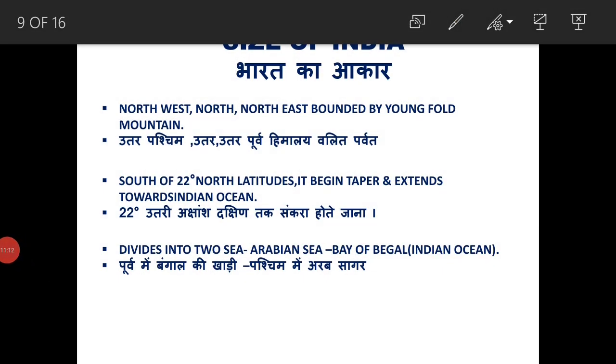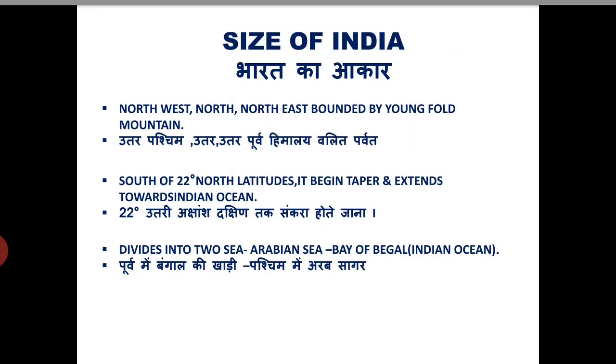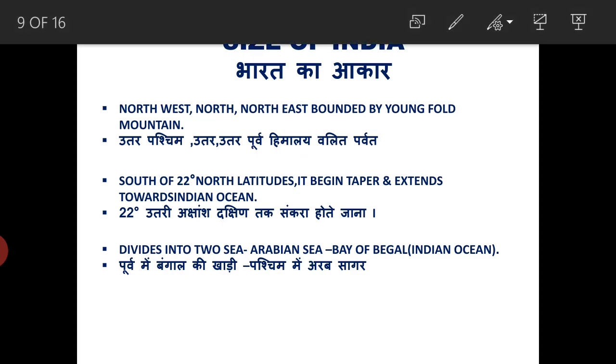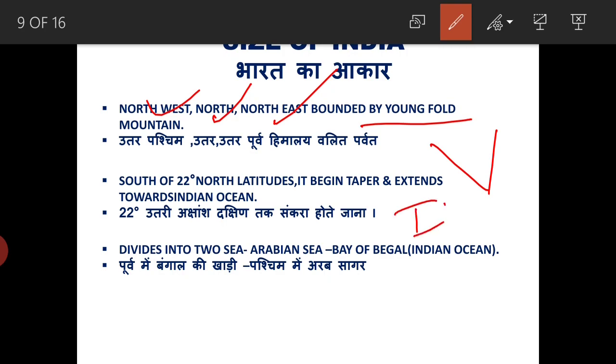India is bounded in the northwest and northeast by the Himalayas, the young fold mountains, and from 22 degree onward it starts tapering, and then it divides the Indian Ocean into two parts, two seas. One is the Arabian Sea and the other is the Bay of Bengal.